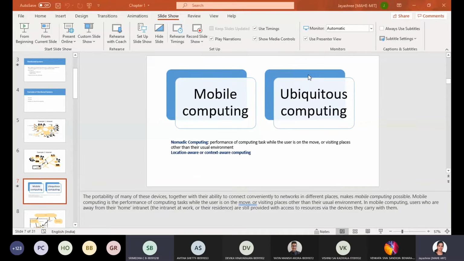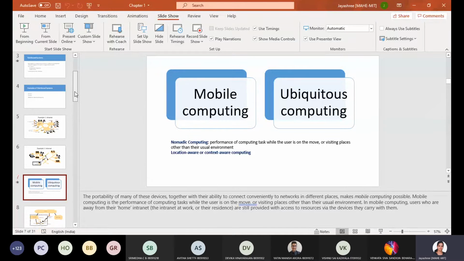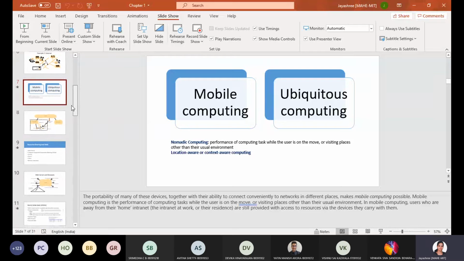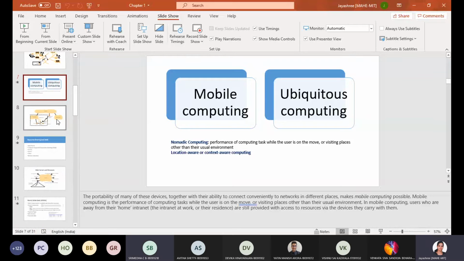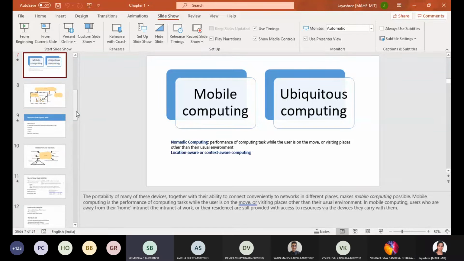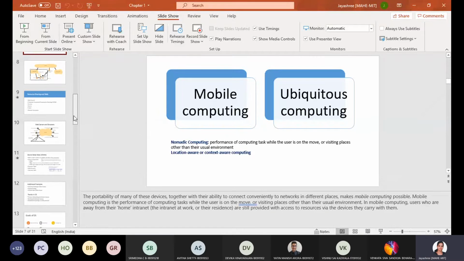Yes, ma'am. What is mobile computing? Mobile and ubiquitous computing. Tell me.